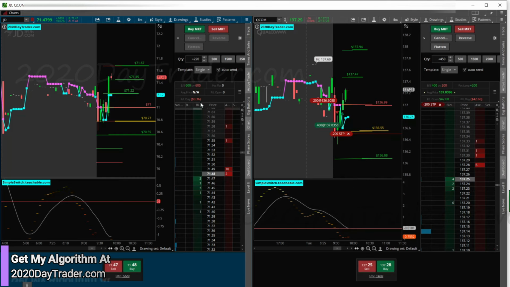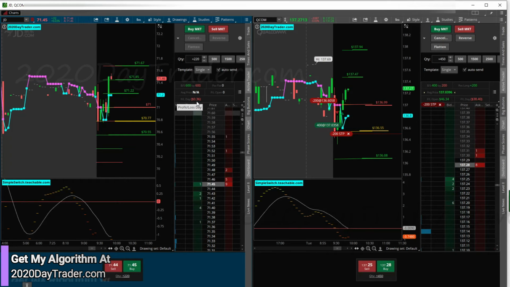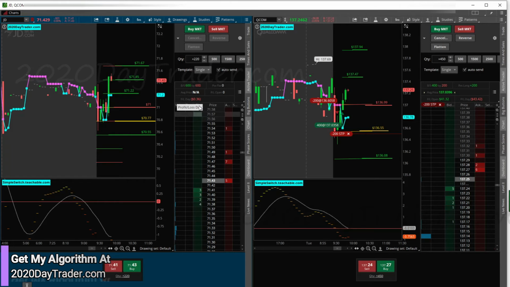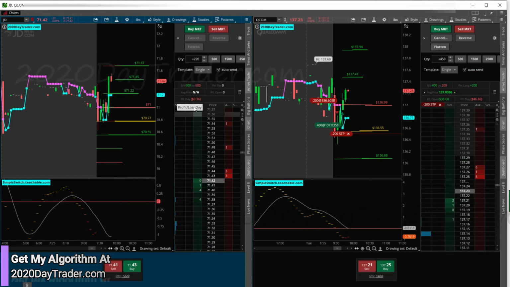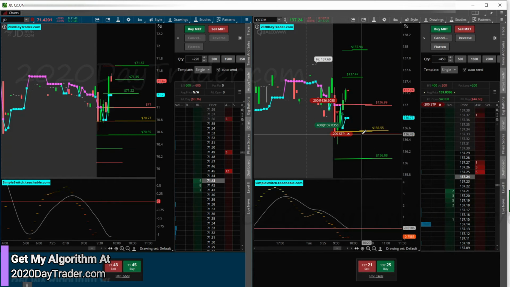All right, so 36-cent red. What? Now I really want to buy it again just to, man. All right, we'll take our 36 cents. Thought it was going to be green. All right, this little spread here made all the difference. So see what happens with the QCOM now.